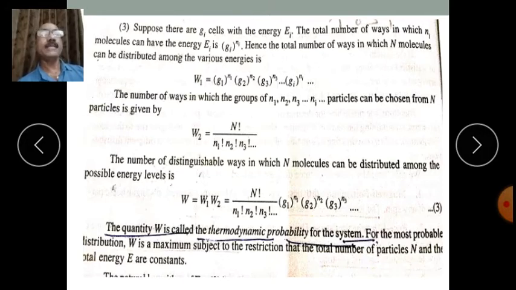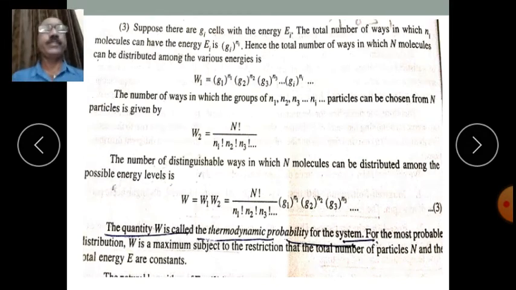So let us consider that there are G1 number of cells in energy level E1, G2 number of cells in energy level E2, G3 number of cells in energy level E3, and N1 number of particles are arranged in this G1 number of cells, N2 number of particles are arranged in G2 number of cells, and so on, isn't it?